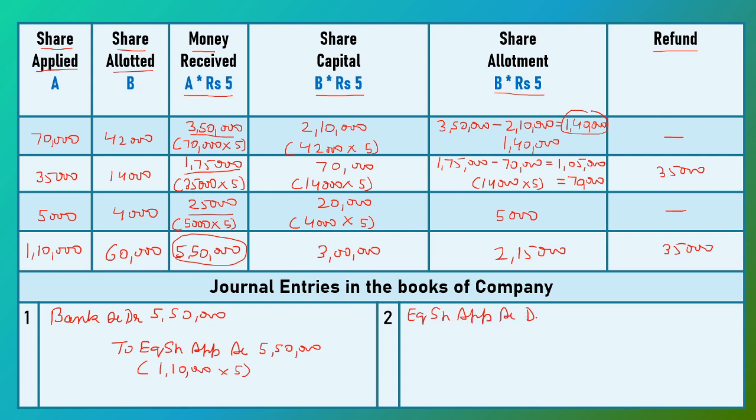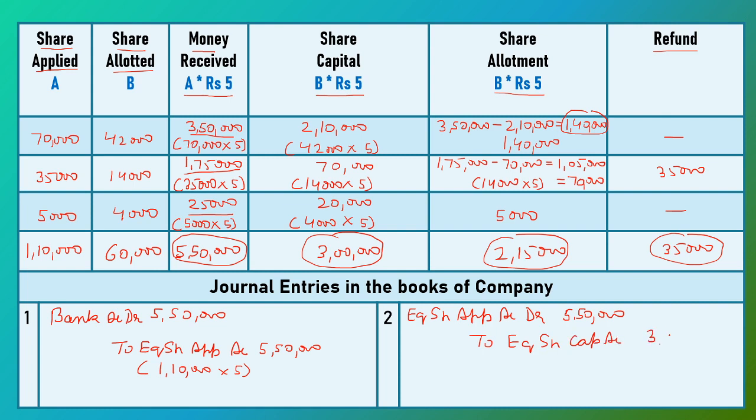Now when we transfer the share application account amount, then that account is debited, so equity share application account debit. Out of 5,50,000, first the amount transferred to share capital is 3 lakh rupees, then excess amount is adjusted towards allotment, 2,15,000, and the remaining amount is refunded back to the applicants. So on the debit side we write 5,50,000 as our total amount. Out of this, first we transfer rupees 3 lakh to equity share capital account.